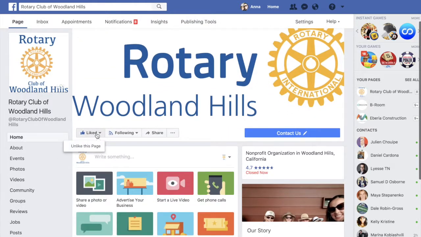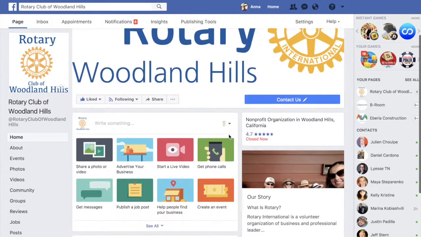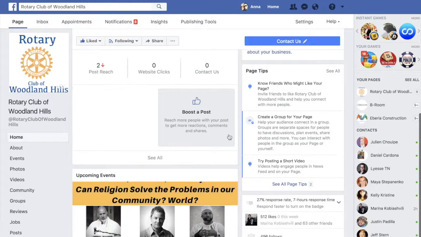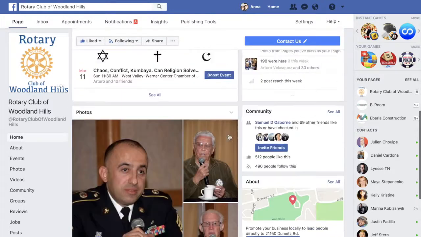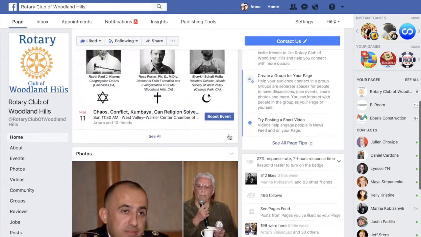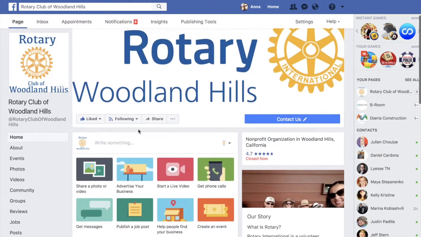Make sure that this little button here, Liked, is clicked on. This is the only way you will be able to get notified of any events or anything that's going on in the club that will be posting. So make sure you have clicked on that.